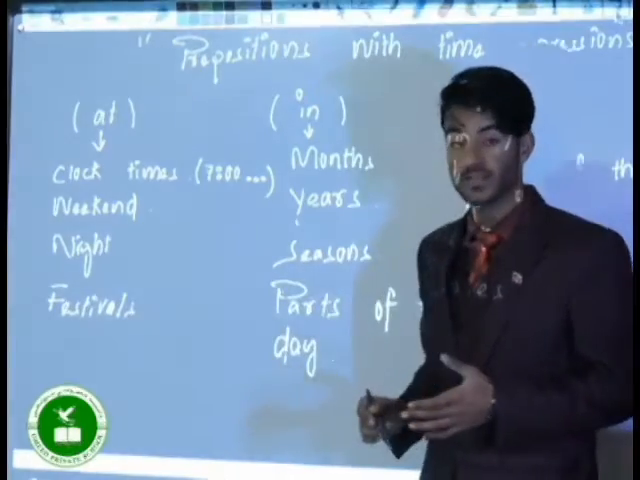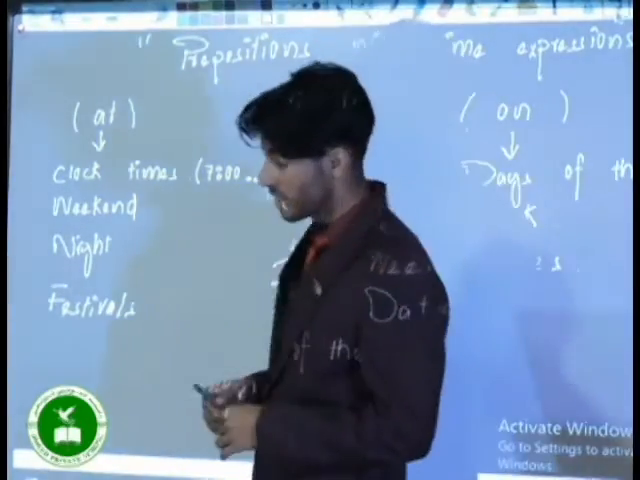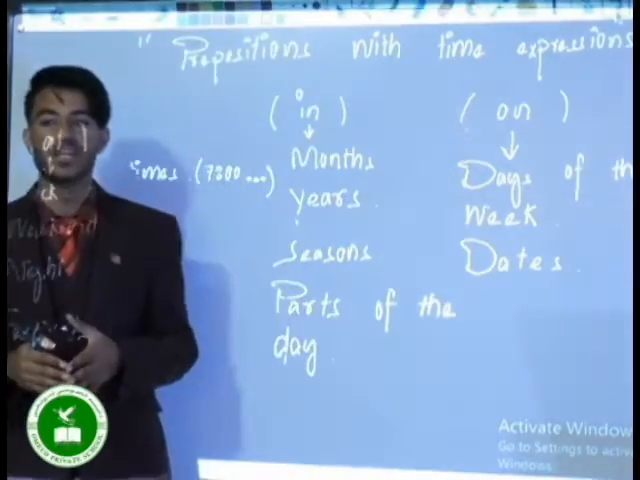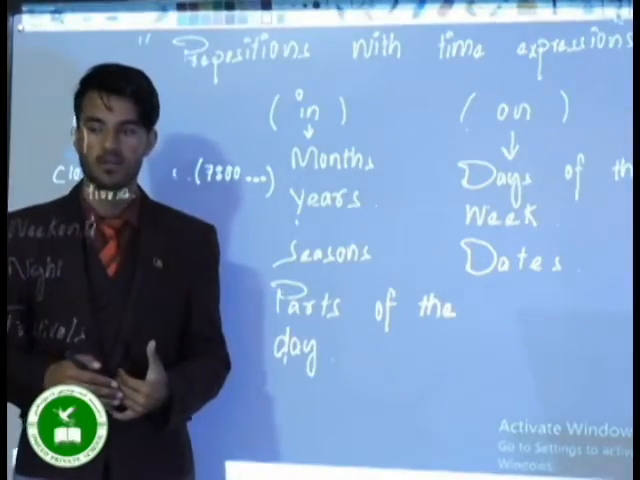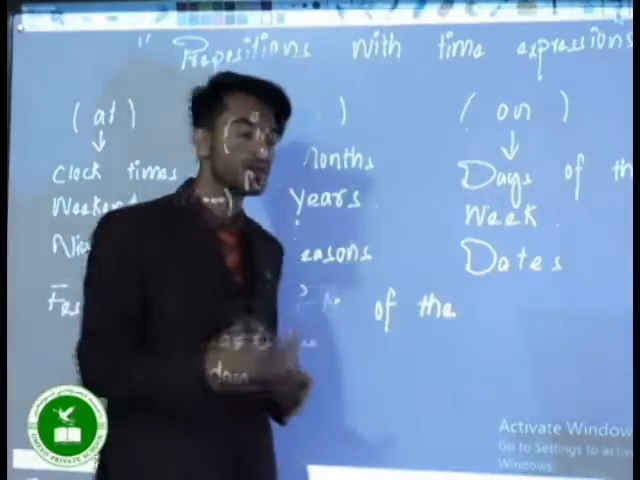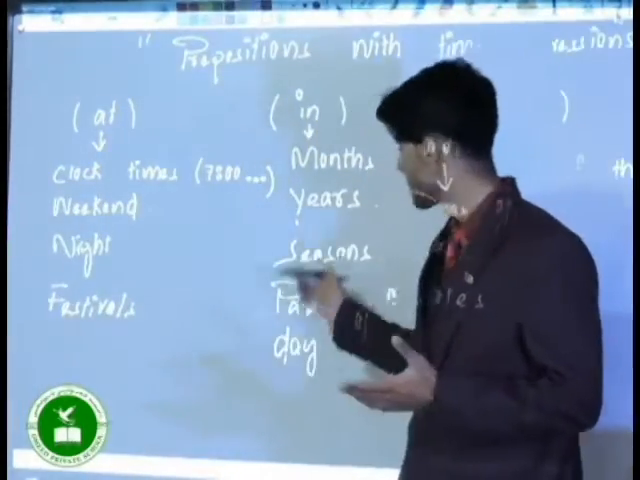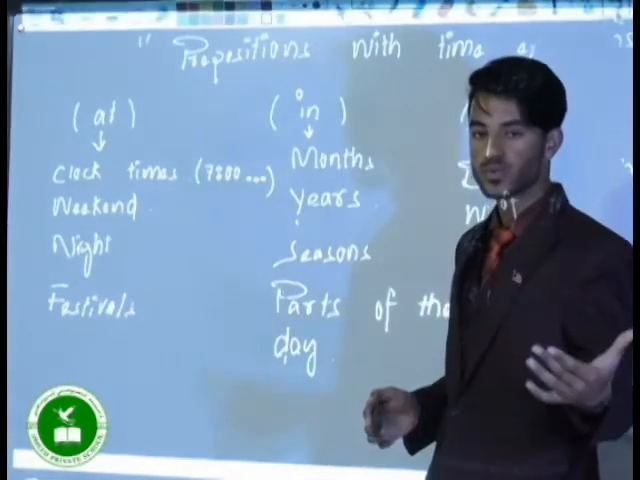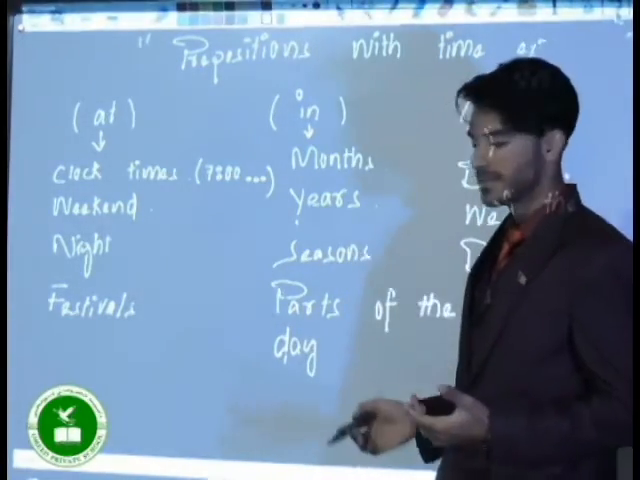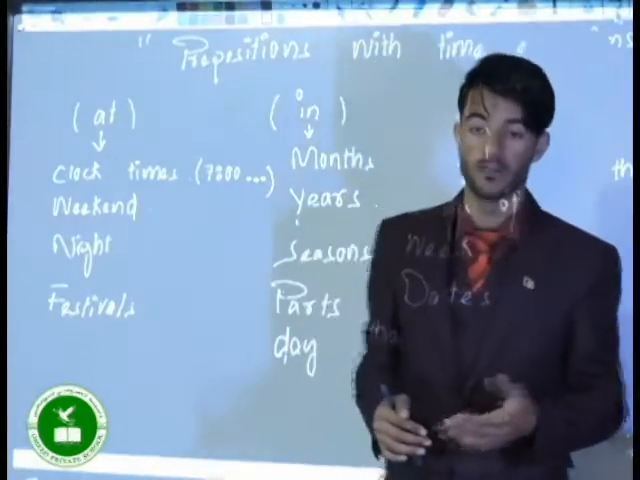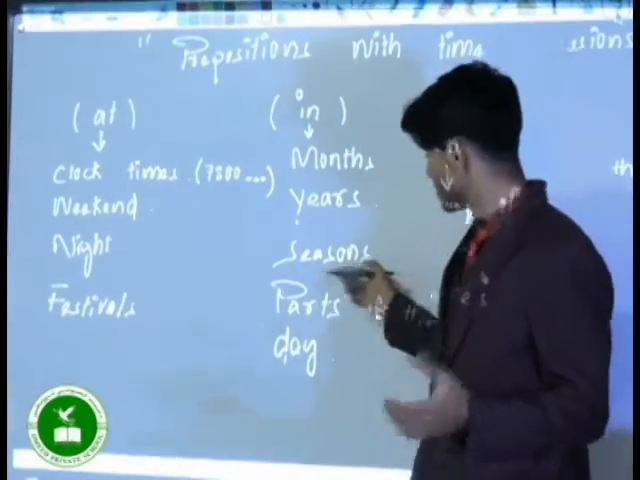And with years, for example, we say in 2013. My brother got married in 2013, all right? And many more years you can say, in 2020. Seasons. Seasons mean the 4 seasons: in summer, in winter, in fall, all right, in spring.